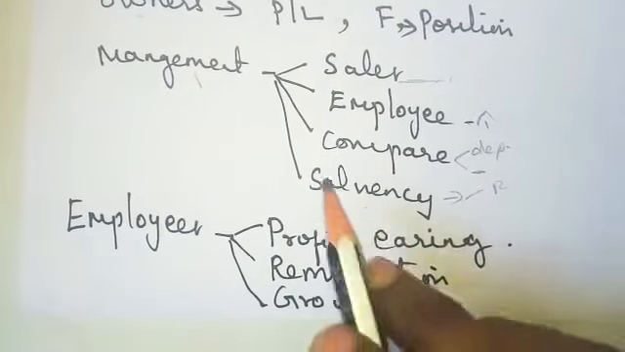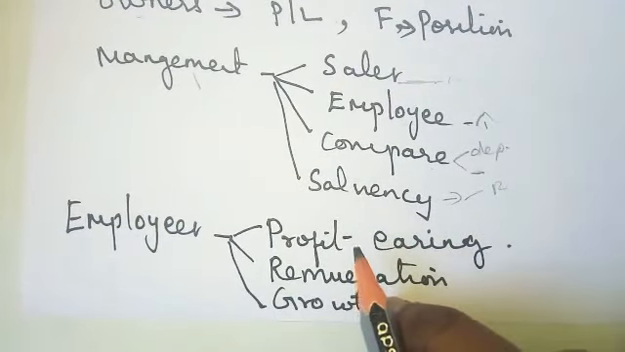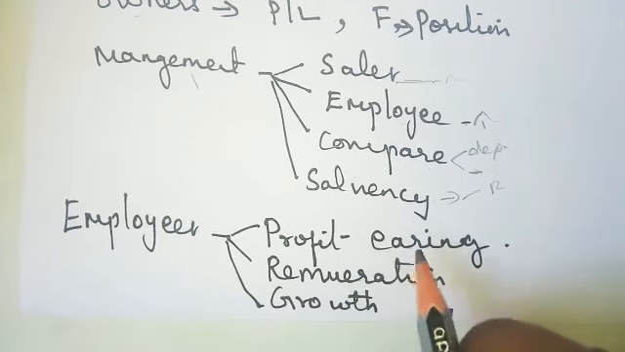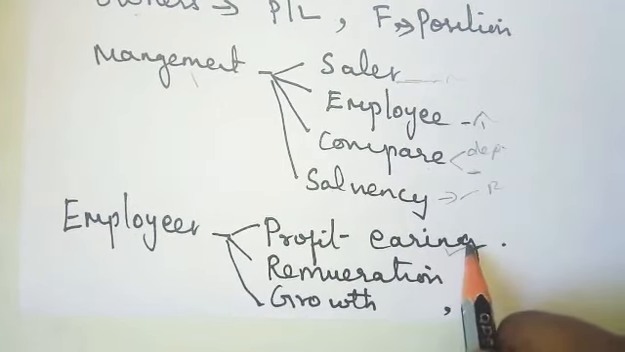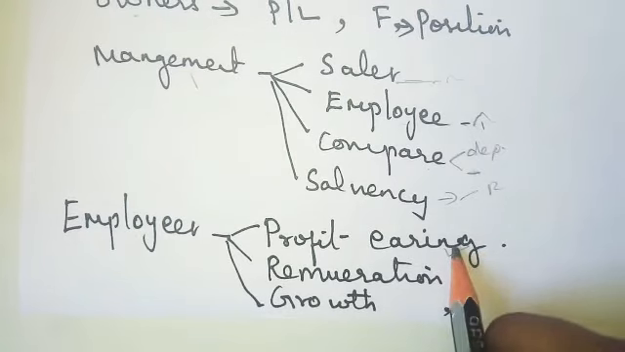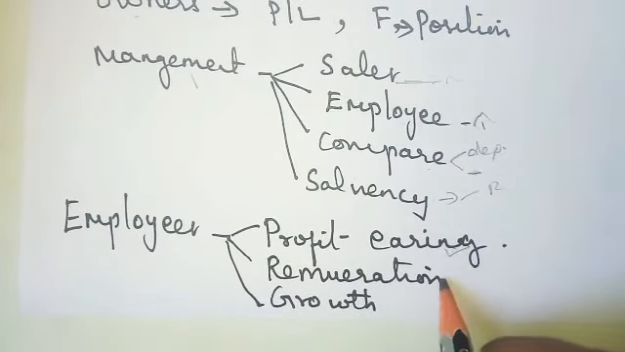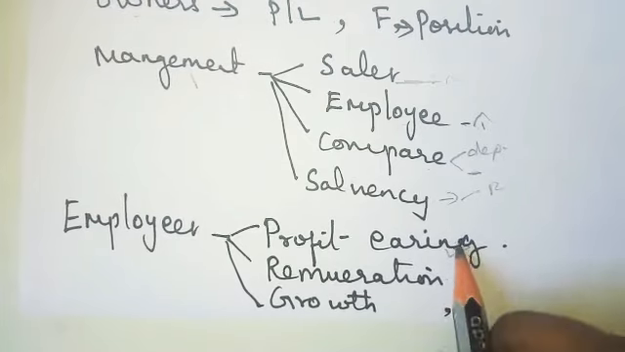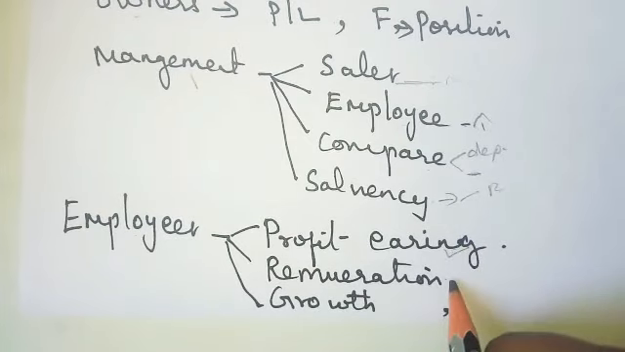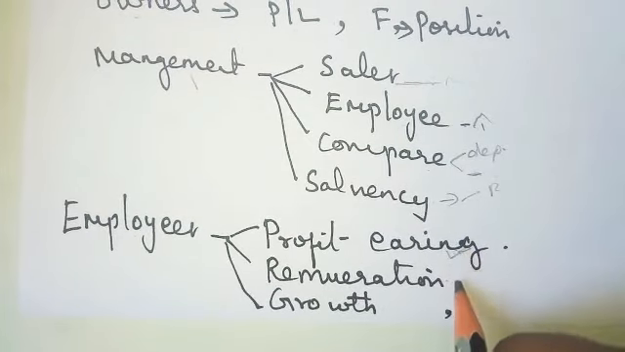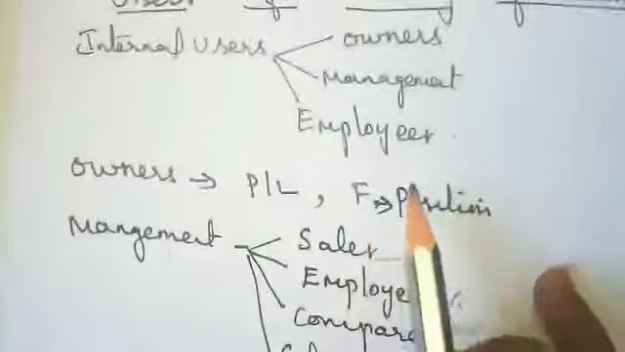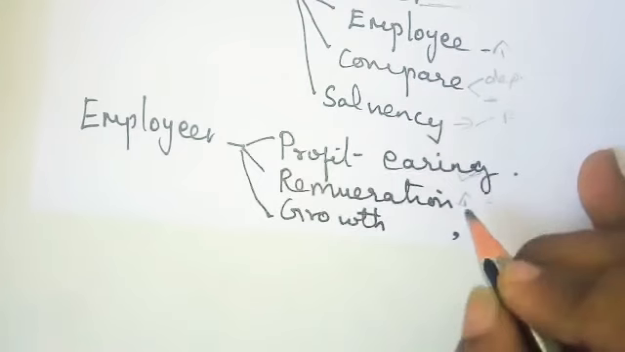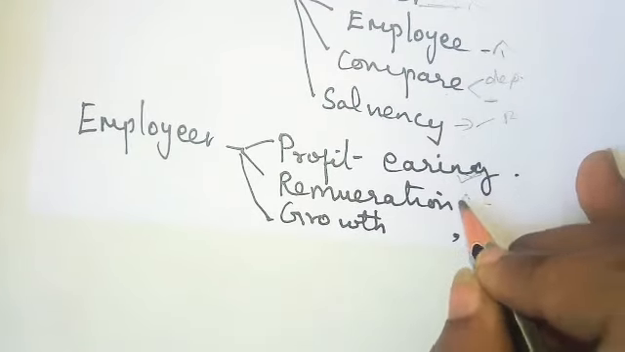Next is the employees. Employees means workers who are working in that company. They should know whether the company is making a profit or not. If they know it has more profit, then remuneration, meaning salary, should be more. If the company is getting more profit and there is no increment in the salary, what is the use? So the employees have to know the salary remuneration plan.